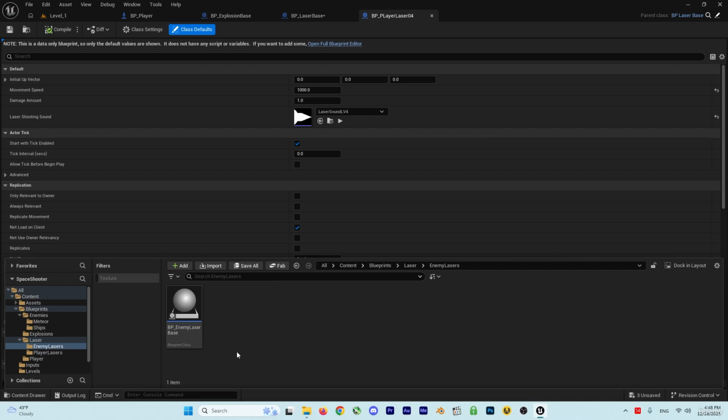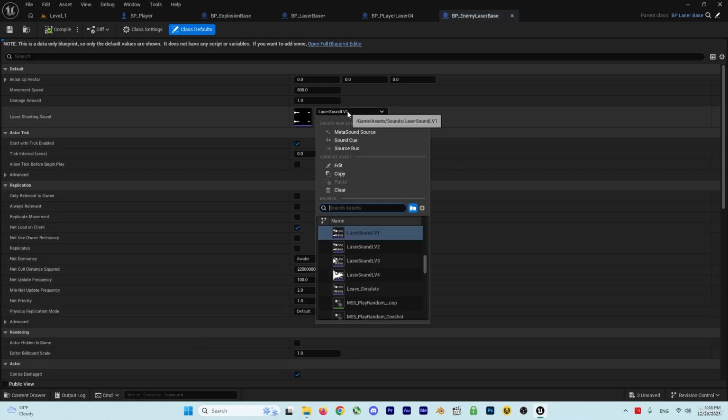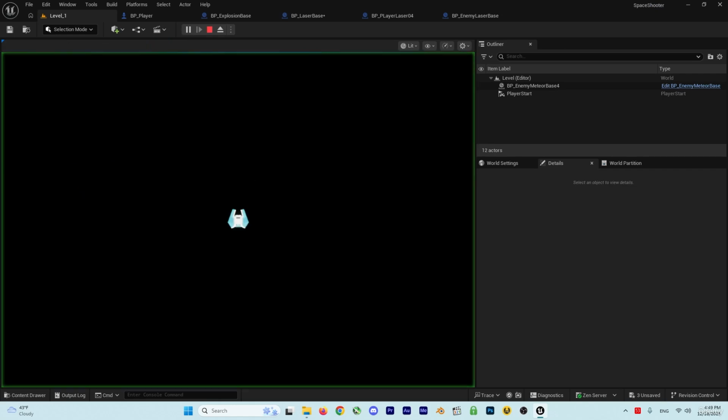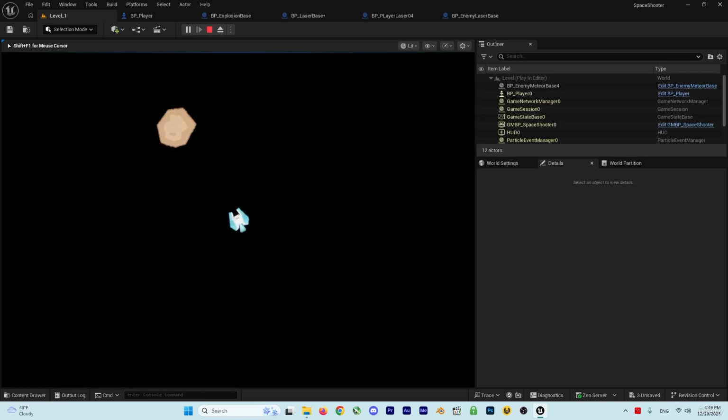When it shoots at us, double click on it. In here, let's just first leave it as it is. And when we create more lasers from this enemy laser base, we will change that for different enemies. Now with that done, if we run, you can see we have sound.